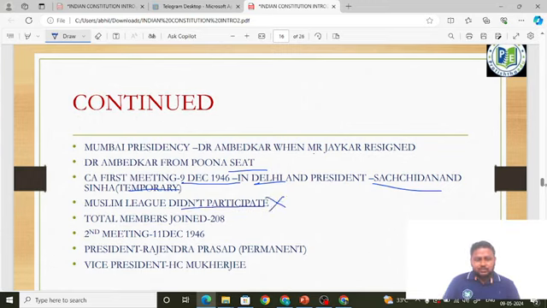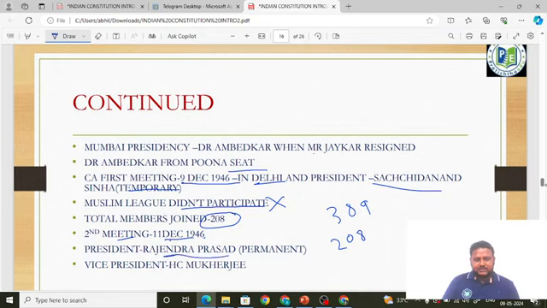Okay, next, the total members who joined the Constituent Assembly ultimately was 208. See, the first thing is they said there should be 389 members under the Cabinet Mission Plan, but ultimately the number of members who joined was 208. Next thing is the second meeting was held on 11 December. 9 December first, second meeting is 11 December 1946.